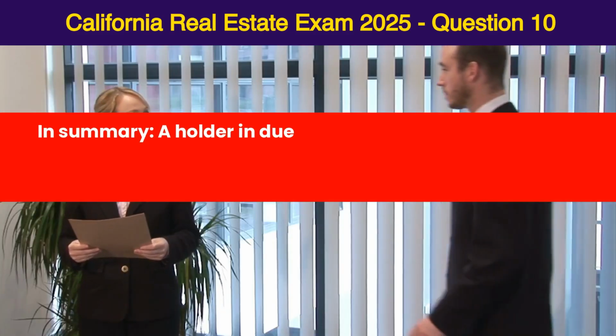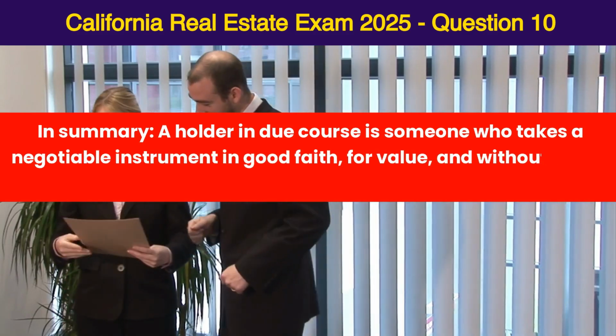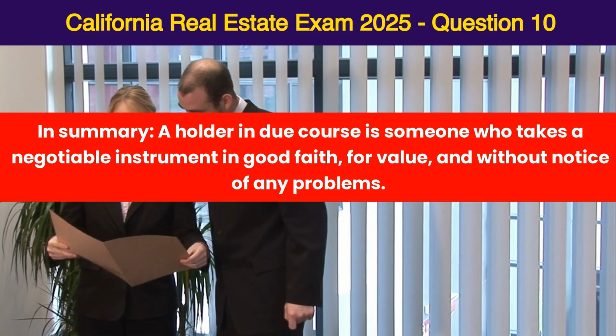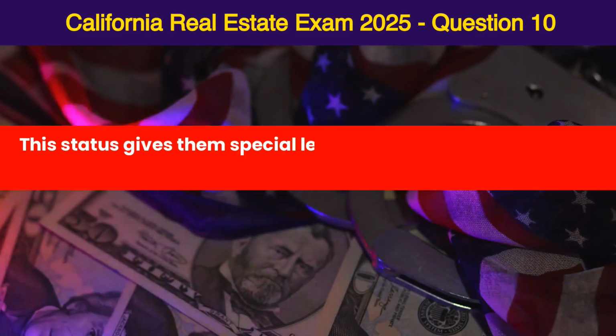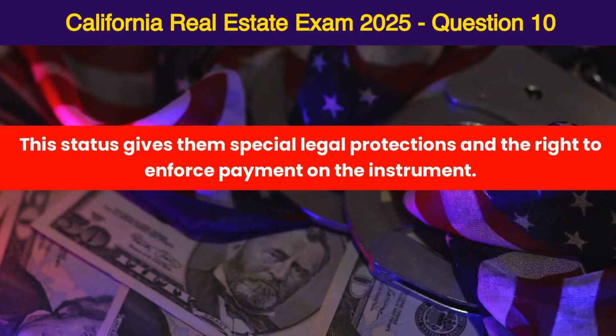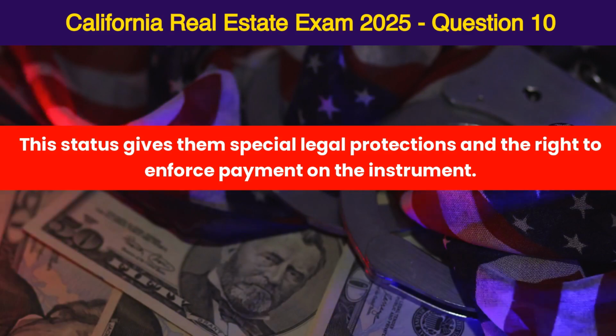pay. In summary, a holder in due course is someone who takes a negotiable instrument in good faith, for value, and without notice of any problems. This status gives them special legal protections and the right to enforce payment on the instrument.